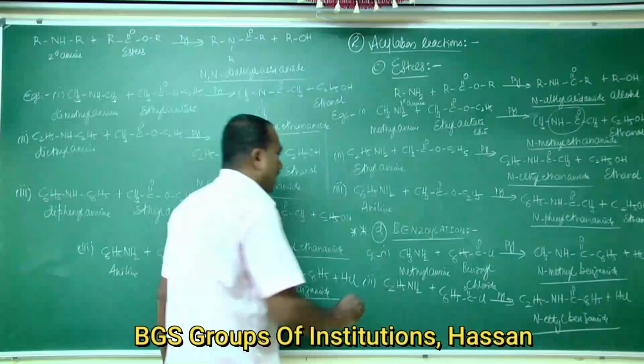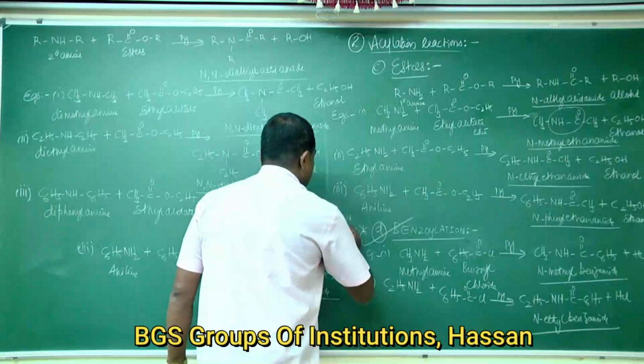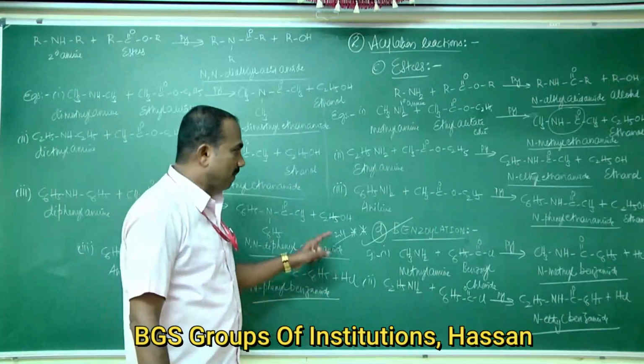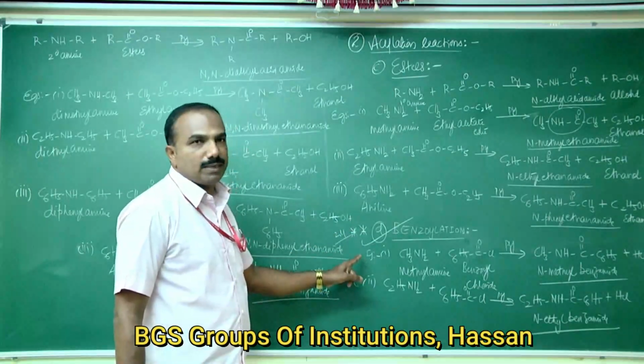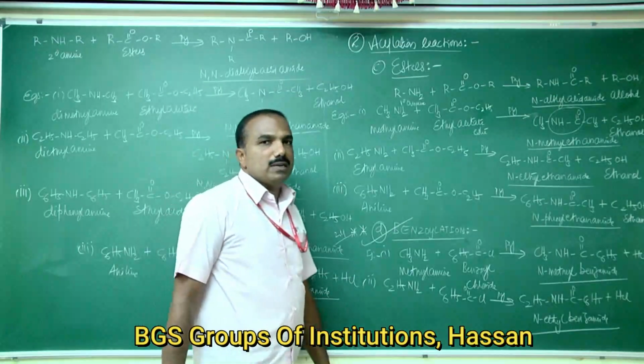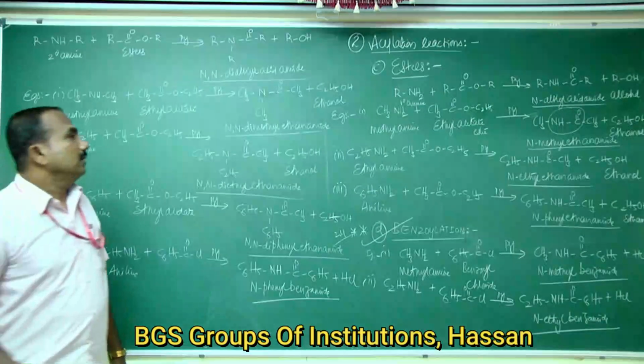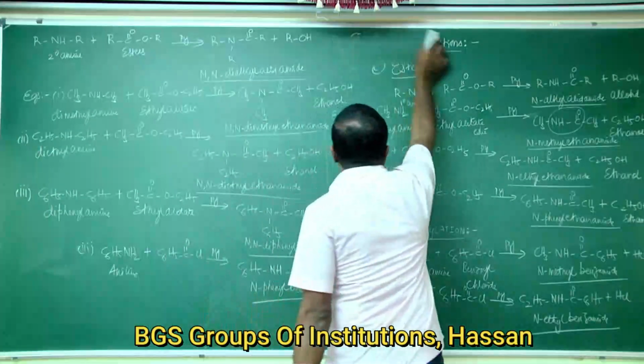This reaction is known as the benzoylation reaction. So this is very important. Explain benzoylation reactions of amines. You should write this one. Okay, so that's about the acylation reaction. Next, the third one is the carbylamine reaction.